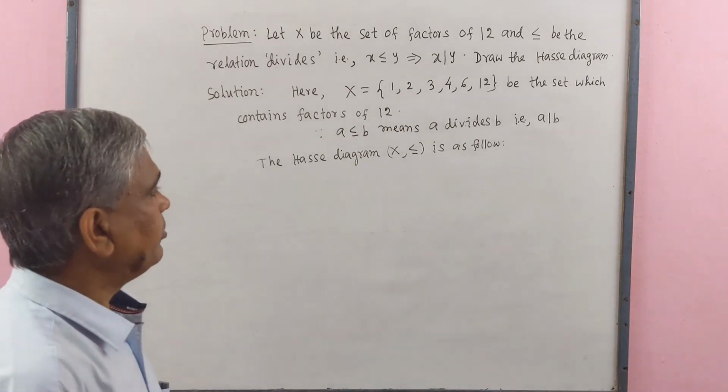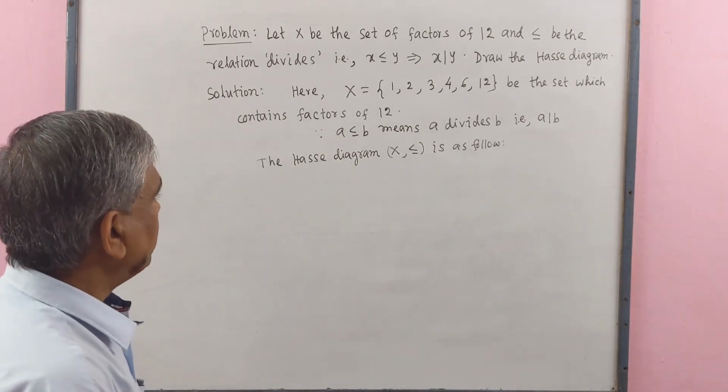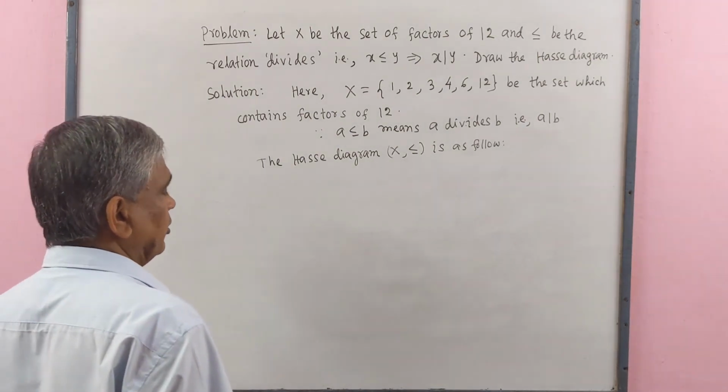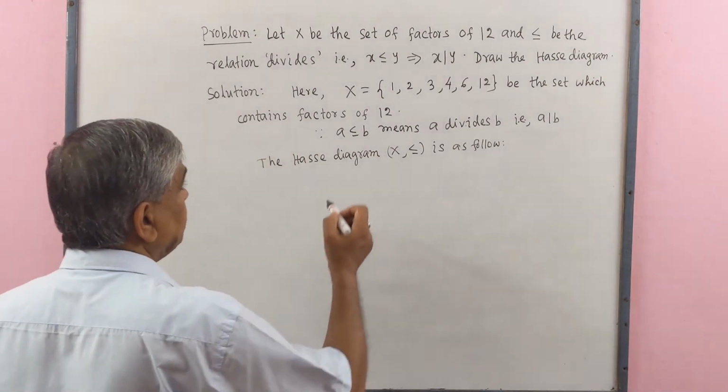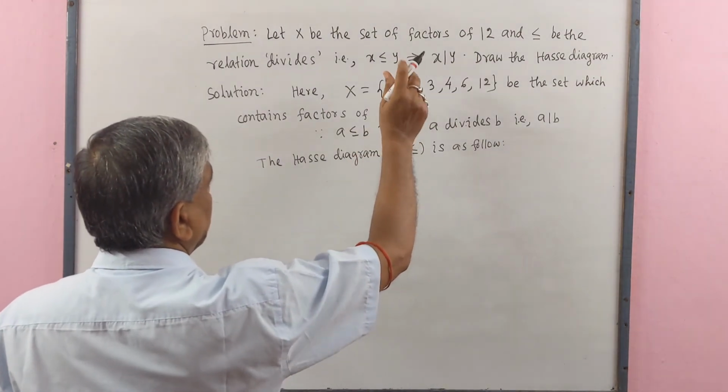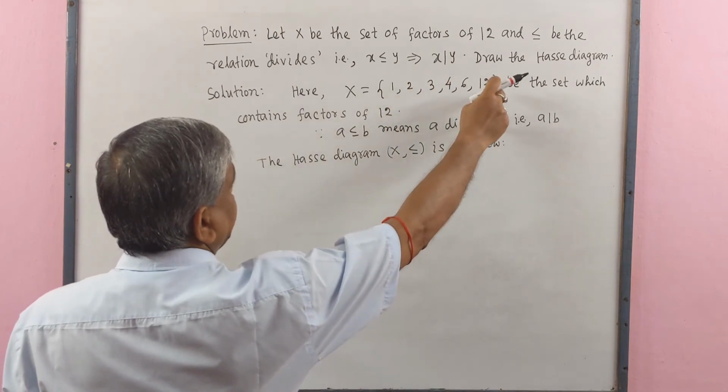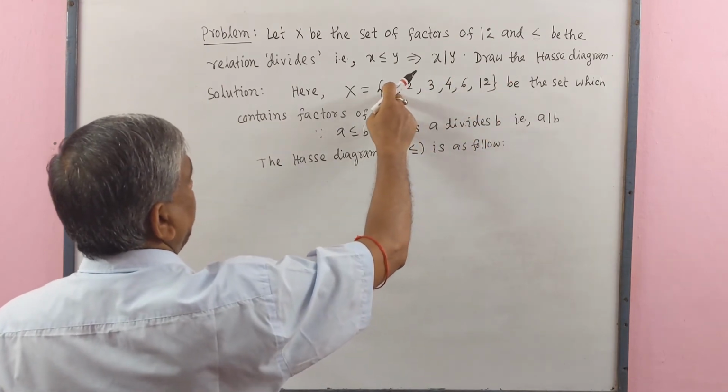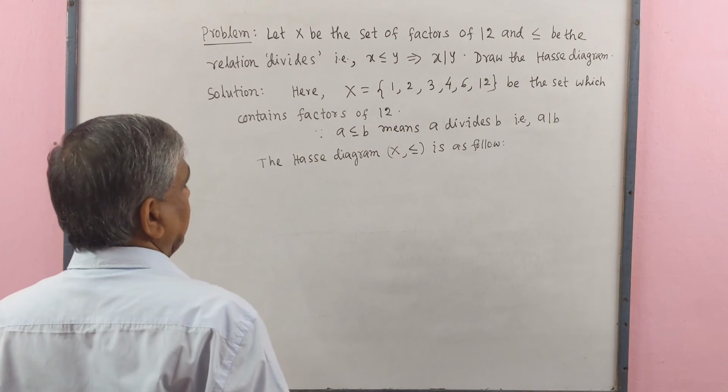The Hasse diagram may be written as follows. Here we see that 1 divides each element and 1 is the least element.